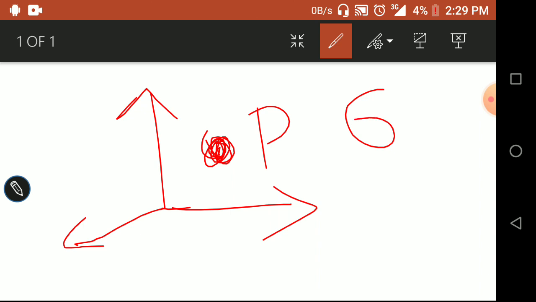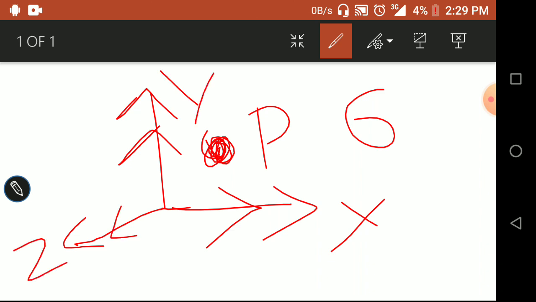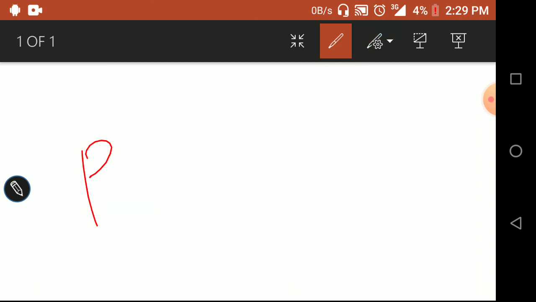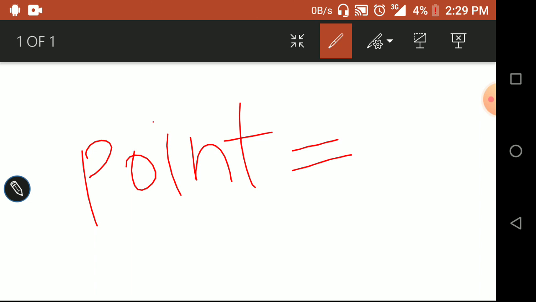How? A point is also a body. Think about that. If we take a bar and the bar is a body, similarly a point is also a body. So a point can also move in the x direction, the y direction, and the z direction, and it can also rotate about x, y, and z. Similarly, how many degrees of freedom does the point have here? 6.